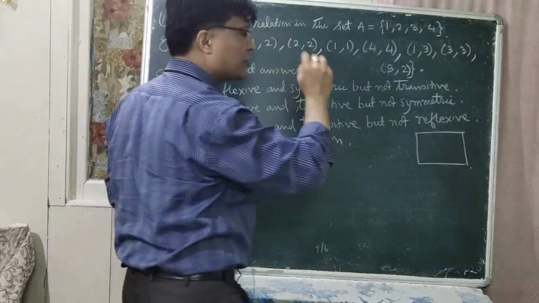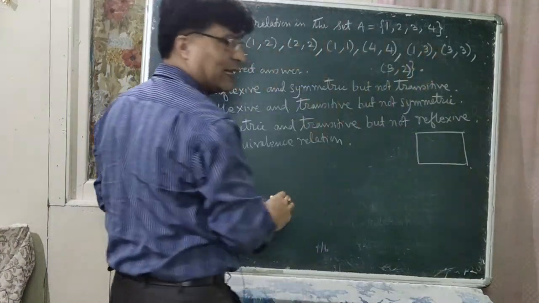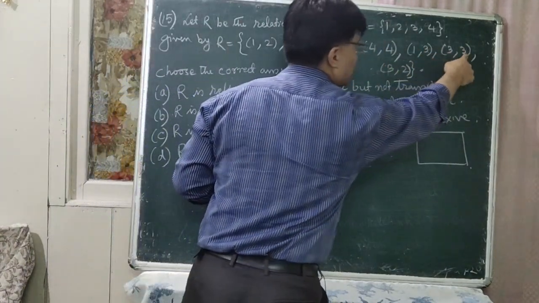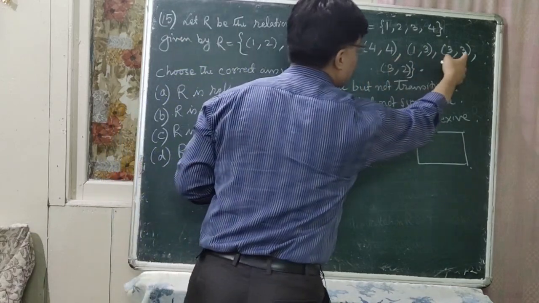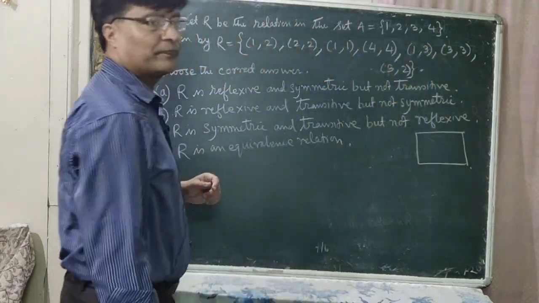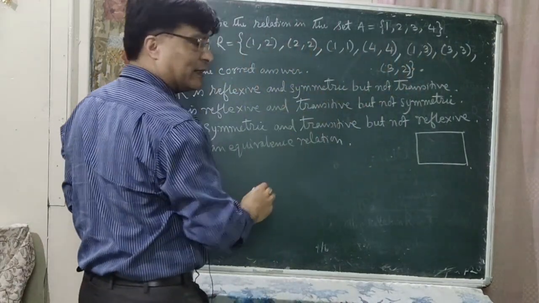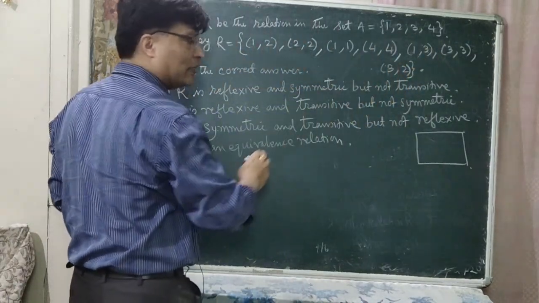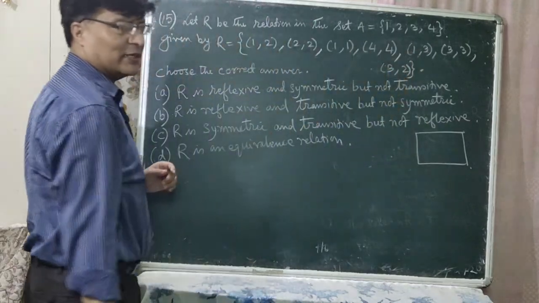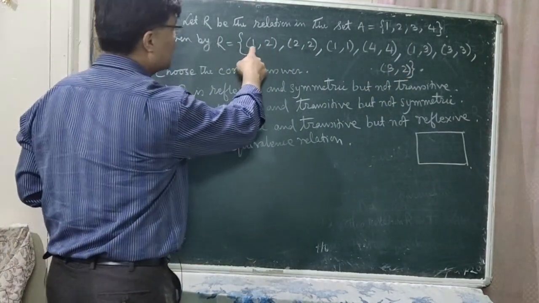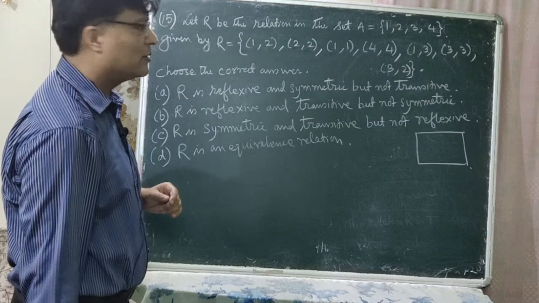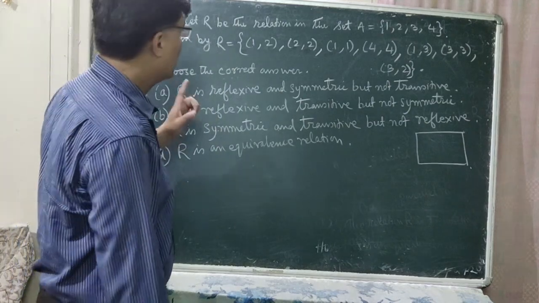Next, (1,3) is there and (3,3) is there. (1,3) should be there. It is here. Next, (1,3) is there and (3,2) is there. (1,2) should be there, isn't it? Is there (1,2)? Yes, (1,2) is there. Is that clear now? Next one.